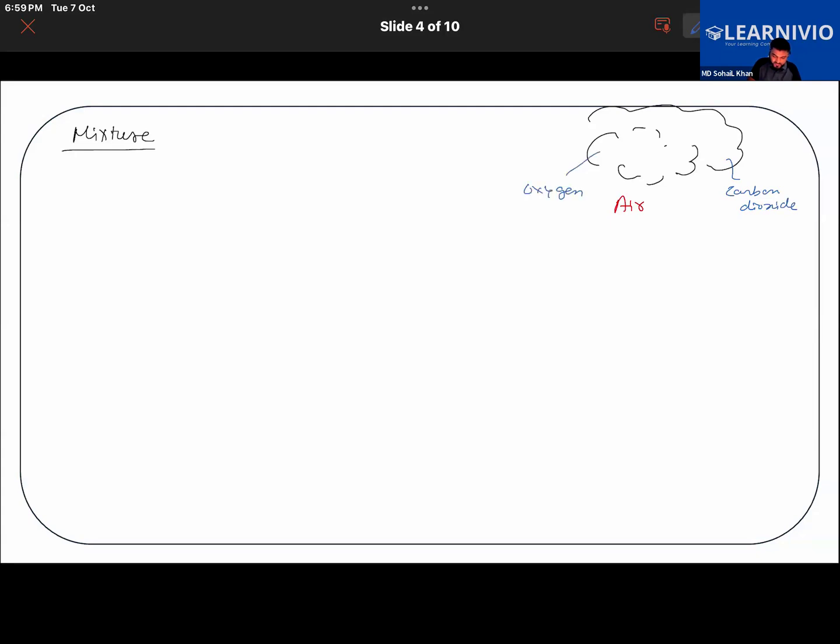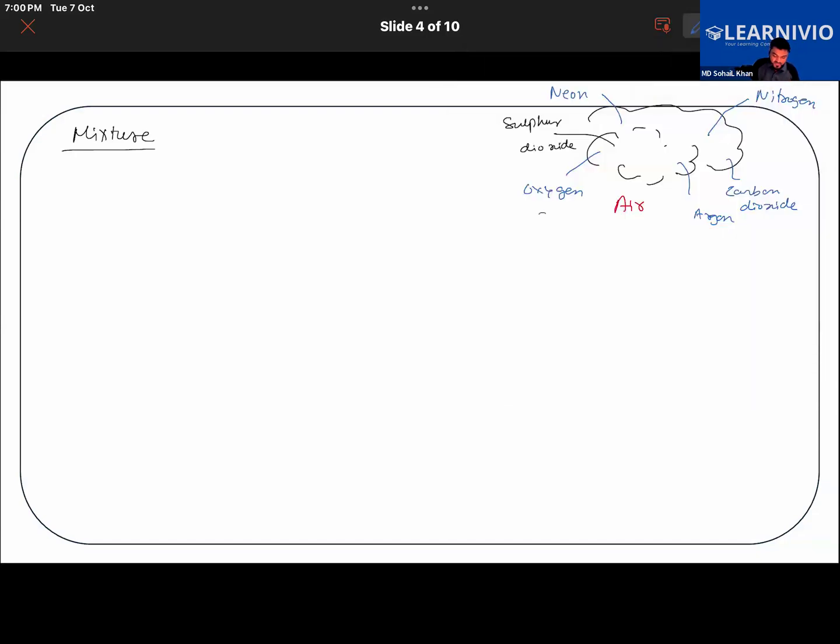You know that there is nitrogen also in the air. Further, gases like neon are found in the air, and gases like argon, and gases like sulfur dioxide. So different kinds of gases are found in the air, and all of them are found in different percentages.